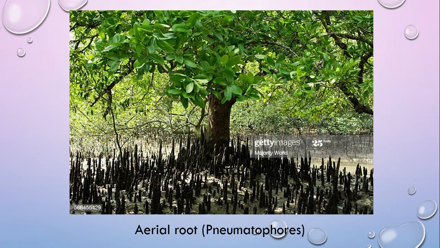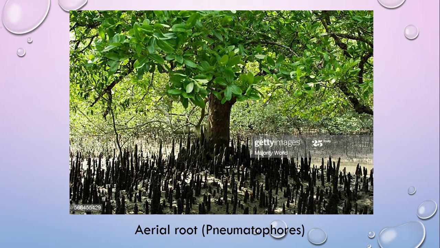This is the special characteristics of your mangrove forest: the plants of this type of forest, like the Sundari plant, have aerial roots or pneumatophores. Why? Because we know that this is a coastal region where the water is saline, and the soil is saline and alkaline, where pH is 7.5 to 8.5.